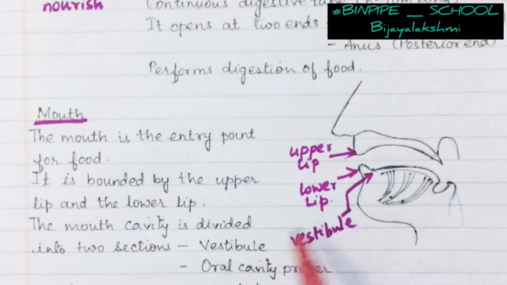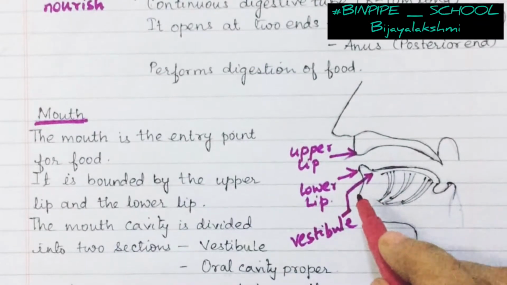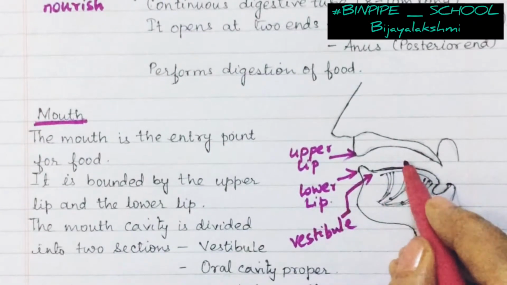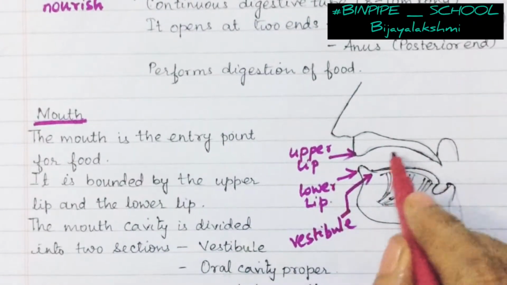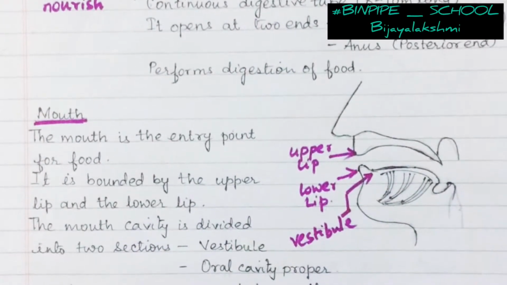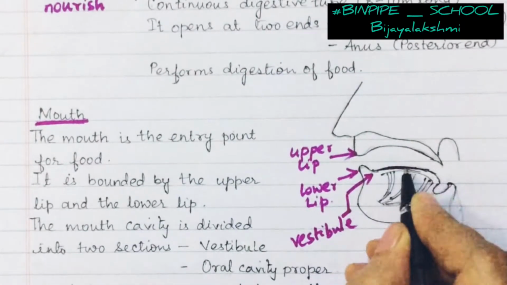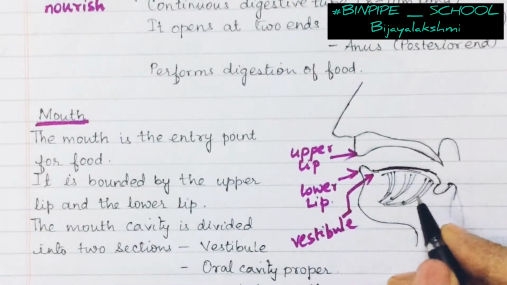The mouth cavity, as I was telling you, consists of two parts. One is the vestibule, another one is the oral cavity proper. So this section is called the oral cavity, and here you can see this region is the tongue region, and this part is the root of the tongue.